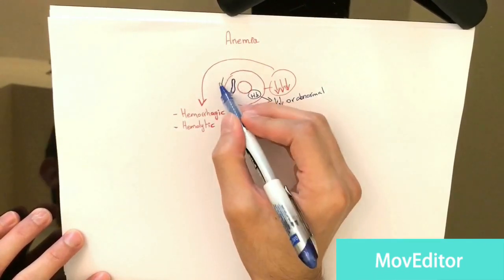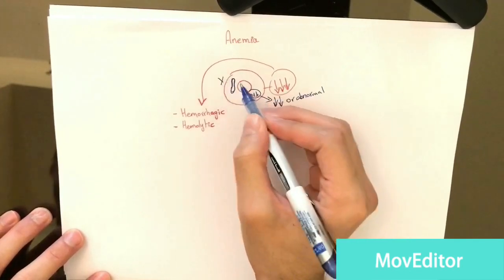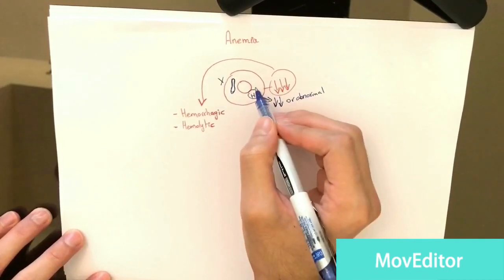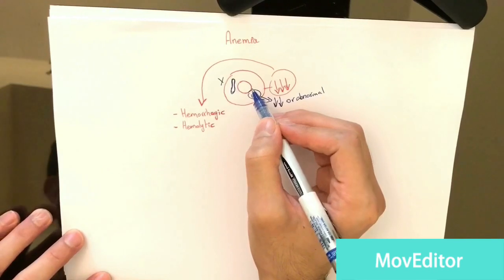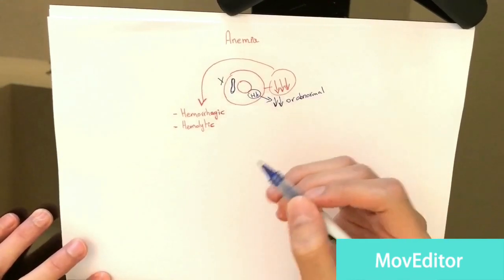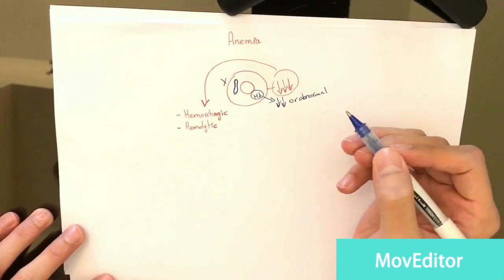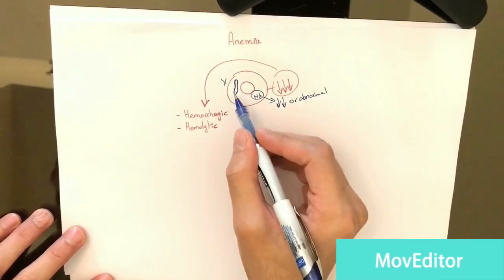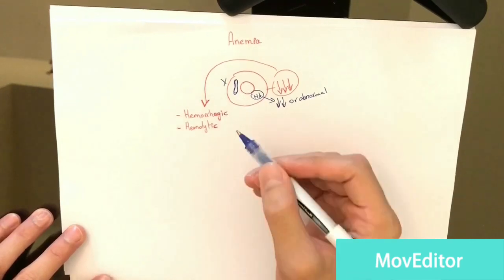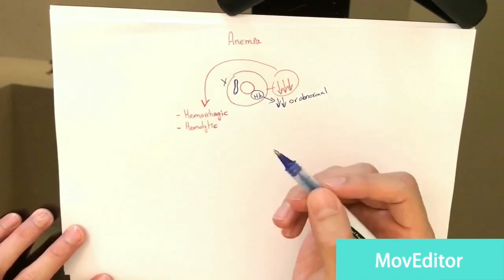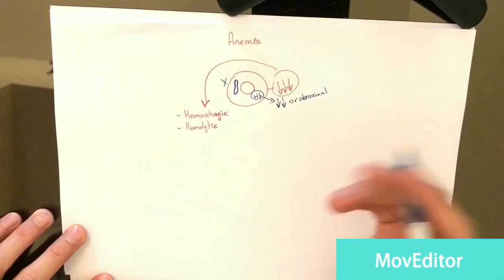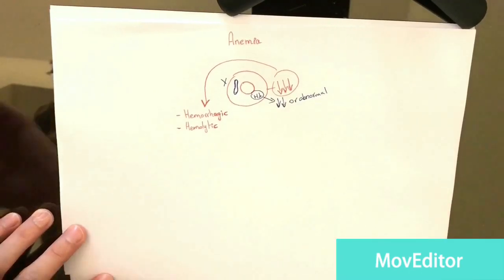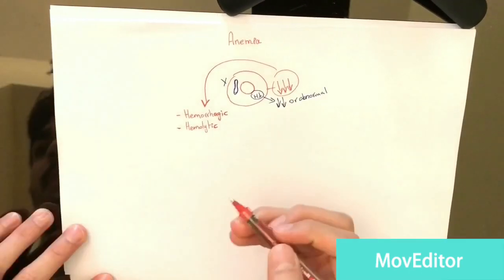So the body will start removing or destroying the red blood cells. So we will have fewer red blood cells in our body, and less oxygen transport. This is called hemolytic anemia. It's not necessarily due to malaria, but the main point is you have destruction of the red blood cells due to an infection. Could be bacterial, could be a parasitic infection, could be many different things.